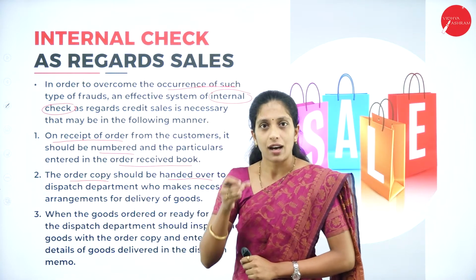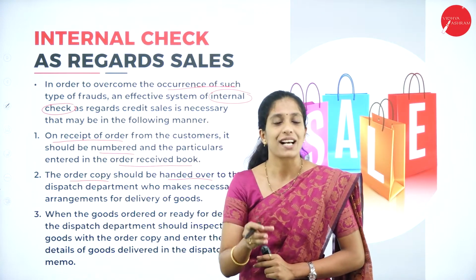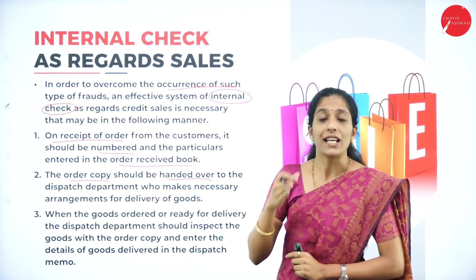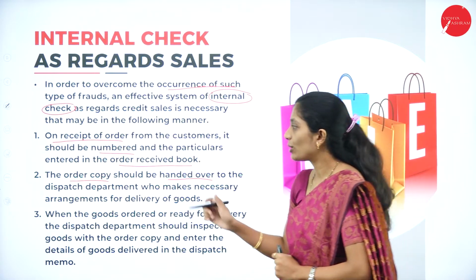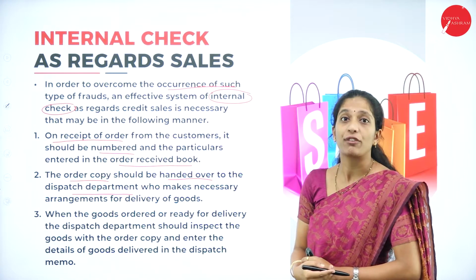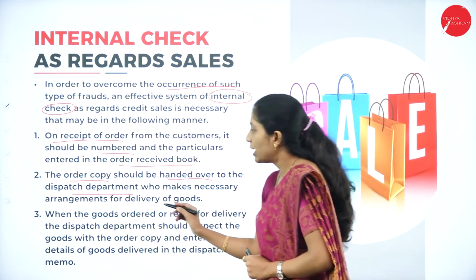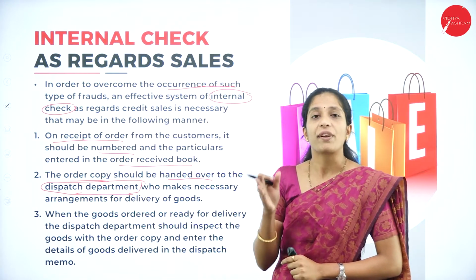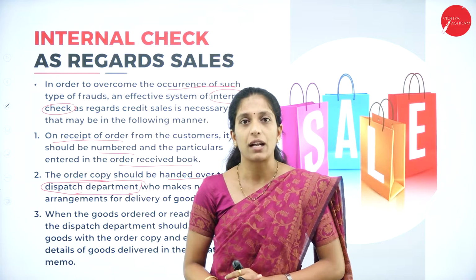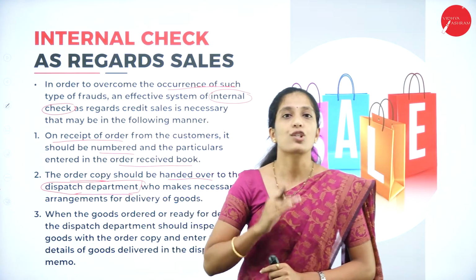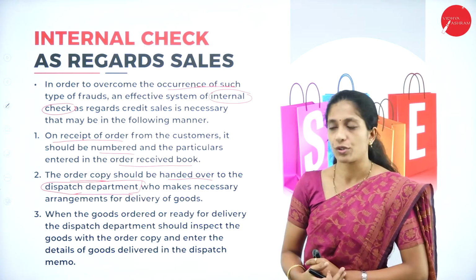Whenever an order is received from a customer, the order copy has to be given to the dispatch department, who makes necessary arrangements for the delivery of the goods. So what will the dispatch department do? It will arrange for the dispatch of goods.